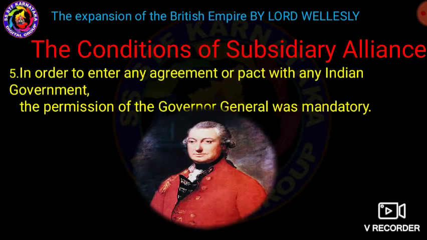Then fifth, in order to enter any agreement with any Indian government, the permission of the Governor General was mandatory.